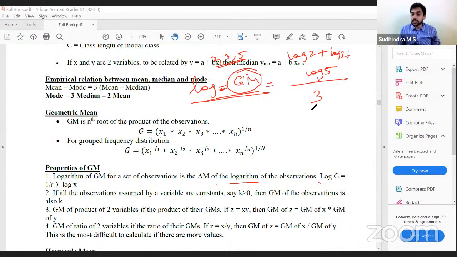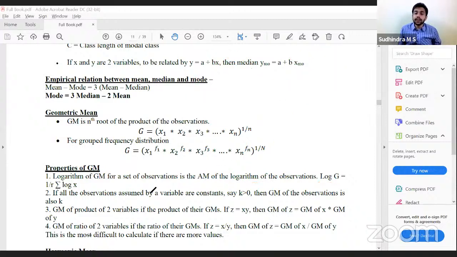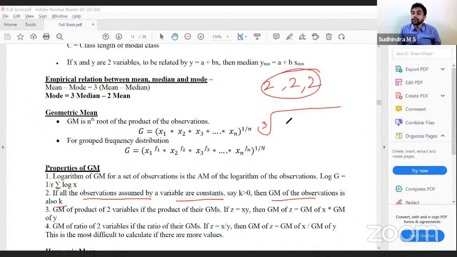The arithmetic mean of the logarithms is the summation divided by the total. Log G is equal to 1 divided by n into summation log X, which is nothing but summation log X by n, where n is the number of observations. Second property: if all the observations are a constant K, the geometric mean is also K. If all the observations are 2, 2, and 2, the geometric mean is the cube root of 2 into 2 into 2, and the cube root is 2. Therefore, the geometric mean of a constant is the constant itself.